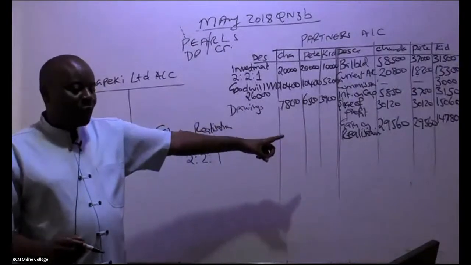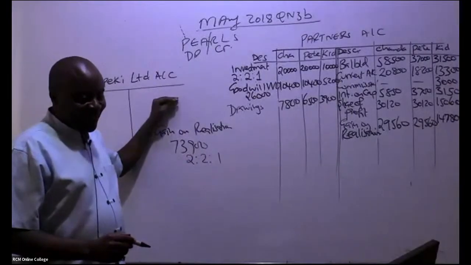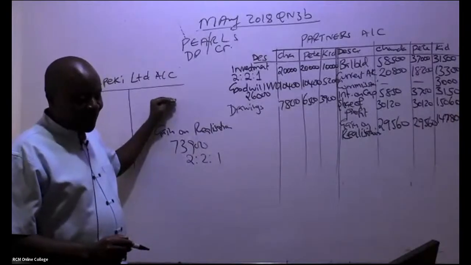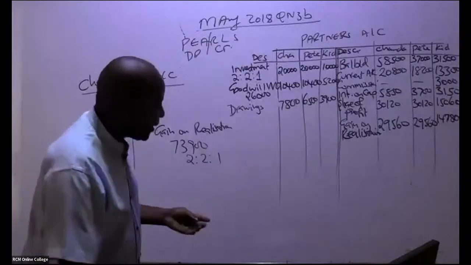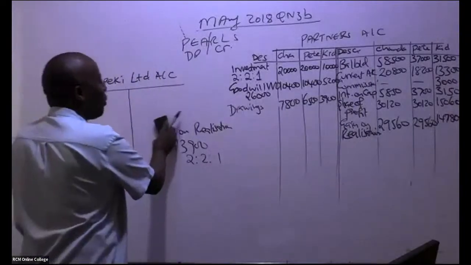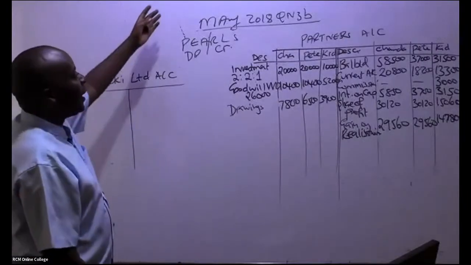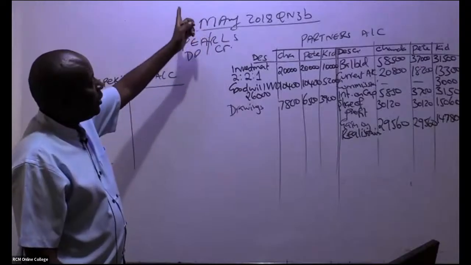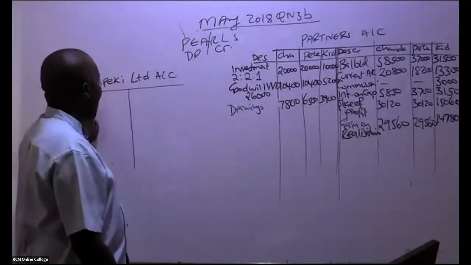All right. So then can we come to this account now very comfortably? Yeah. So this Chapeki Limited is quite a nice account. You should be able to balance by itself. Remember on the realization, you had the purchase consideration on the credit side. So the double entry is here.